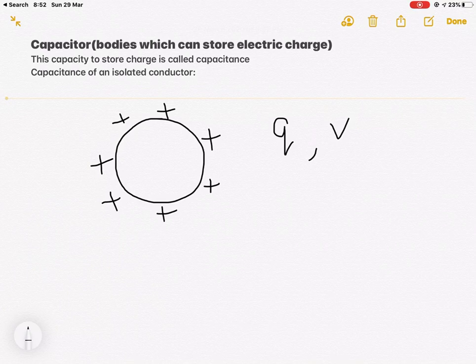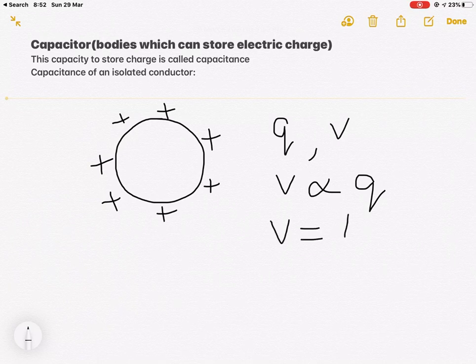So the potential is proportional to the amount of charge. The greater the magnitude of charge we give to this sphere, the higher will be the potential attained by this sphere. Now if we want to remove this sign of proportionality, we have to apply a constant, and that constant over here is 1 by C.